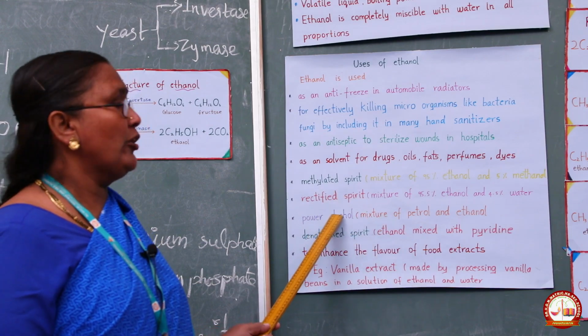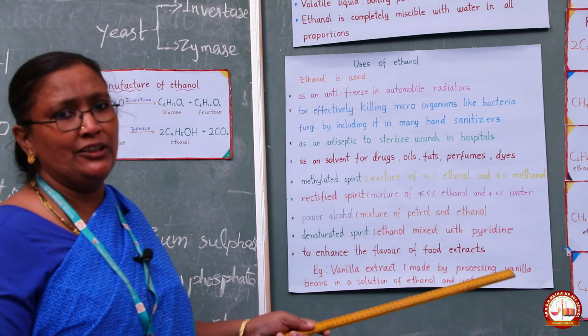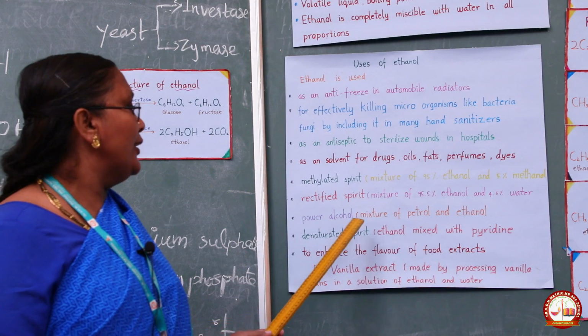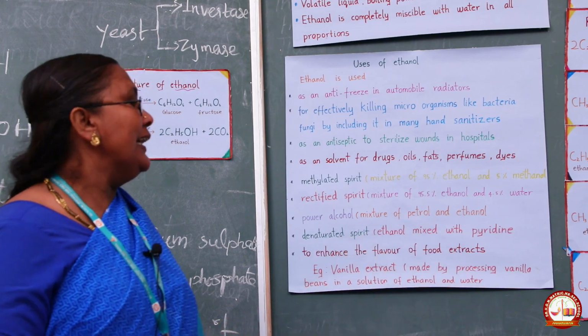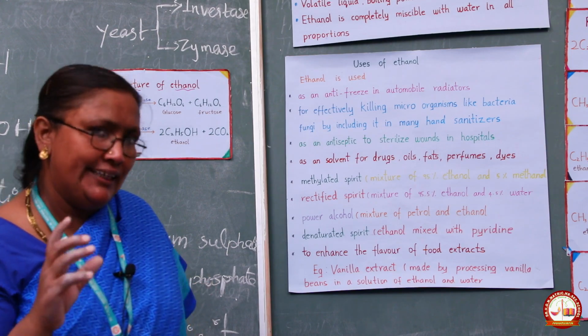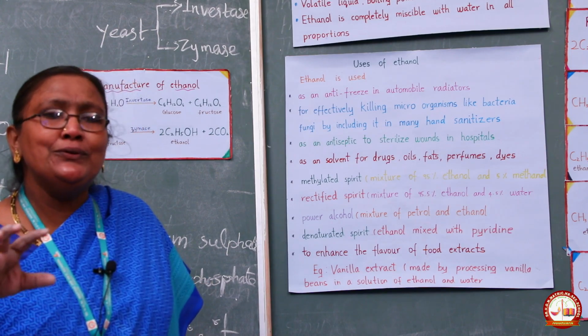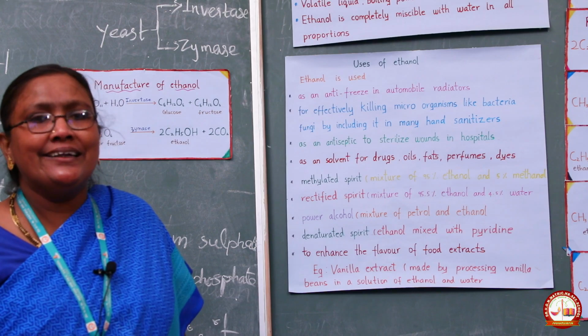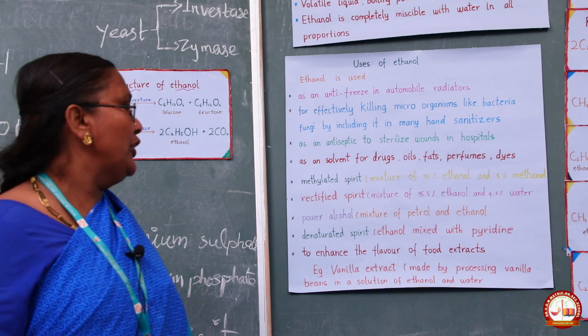Then what is power alcohol? The mixture of petrol and ethanol is called power alcohol. Then what is denatured spirit? The mixture of ethanol with pyridine. That mixture is known as denatured spirit. So these are all used as fuel for internal combustion engines. Are you able to follow, students?